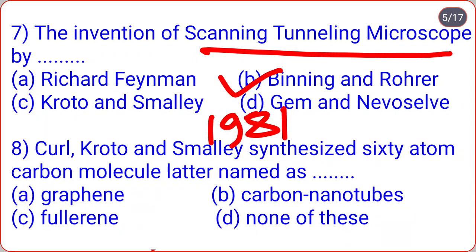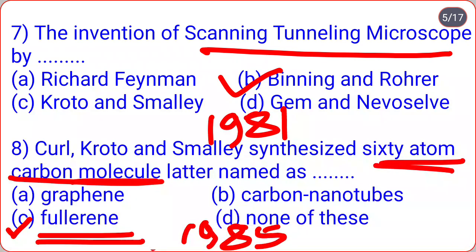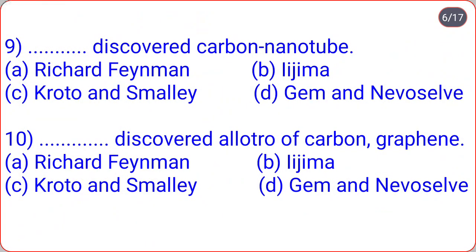Next, Kroto and Smalley synthesized a 60 atom carbon molecule later named as graphene, carbon nanotubes, fullerene, none of these. So the correct option is option C, that is the 60 atom carbon molecule later named as fullerene, which was synthesized by Kroto and Smalley in 1985. Who discovered the carbon nanotube: Richard Feynman, Ijima, Kroto and Smalley, or James and Neosel?